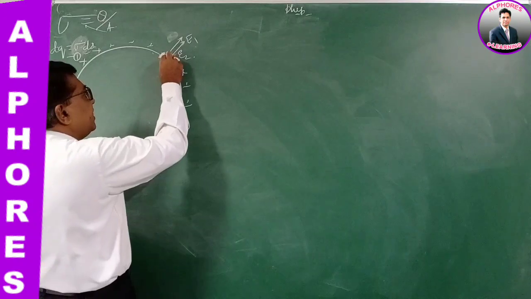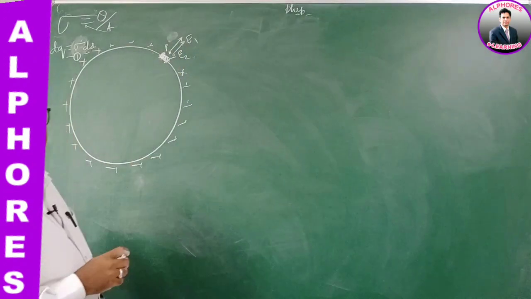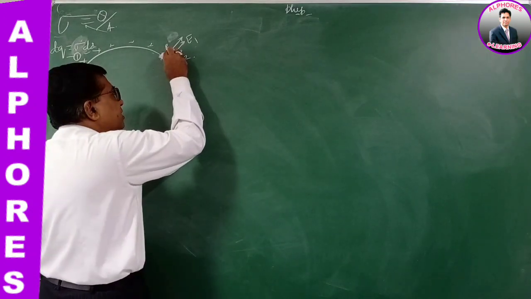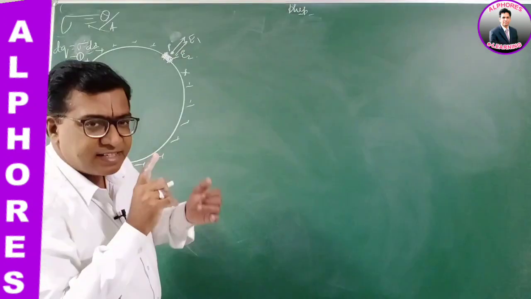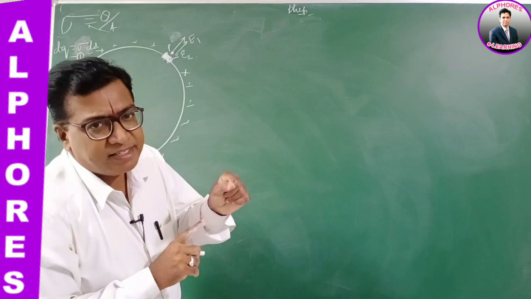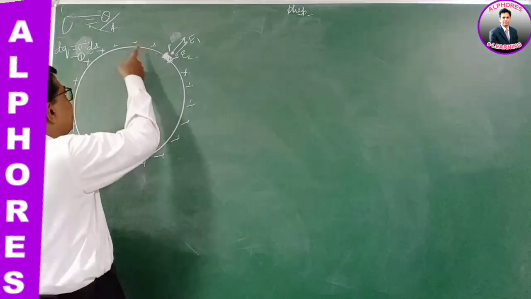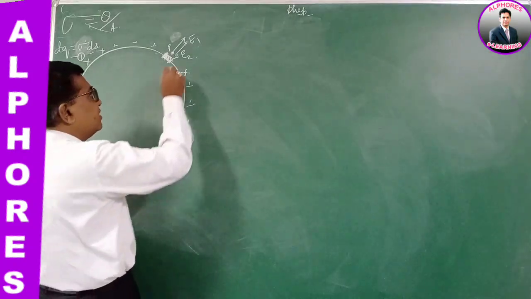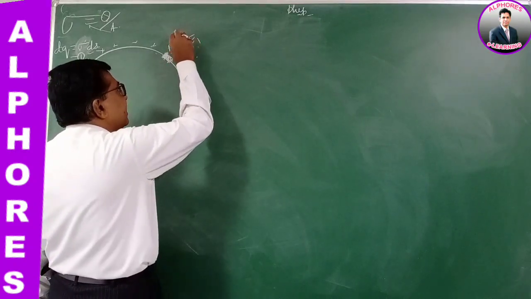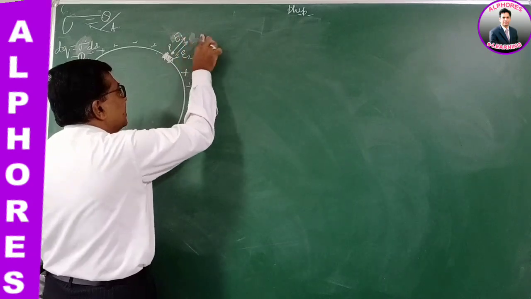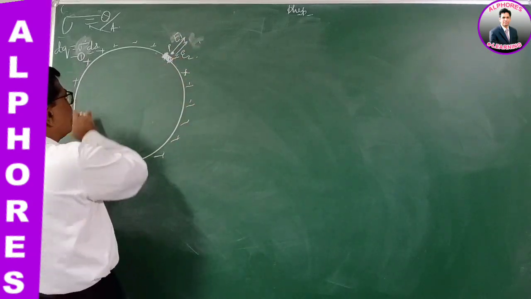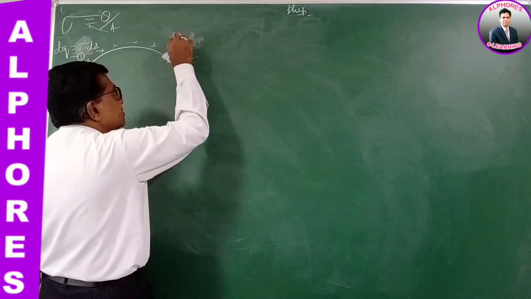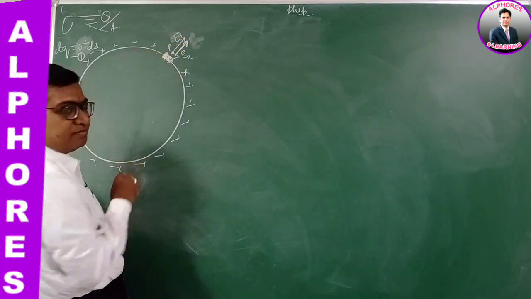Imagine a point P very close to it. The net electric field at this point P is the electric field due to this small area element plus the electric field due to all the remaining part of the charged conductor. Let the field due to the small area element be E1, and the field due to the remaining part of the conductor be E2. Both are in the same direction, so the net field is E1 plus E2.